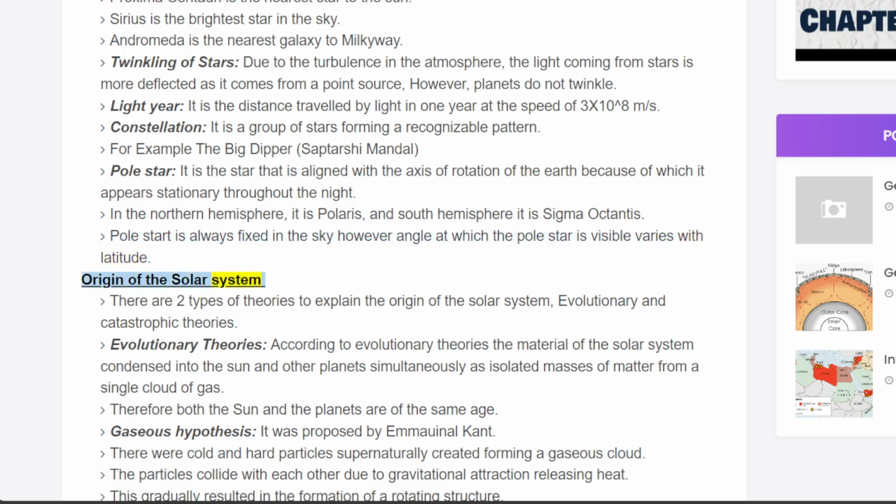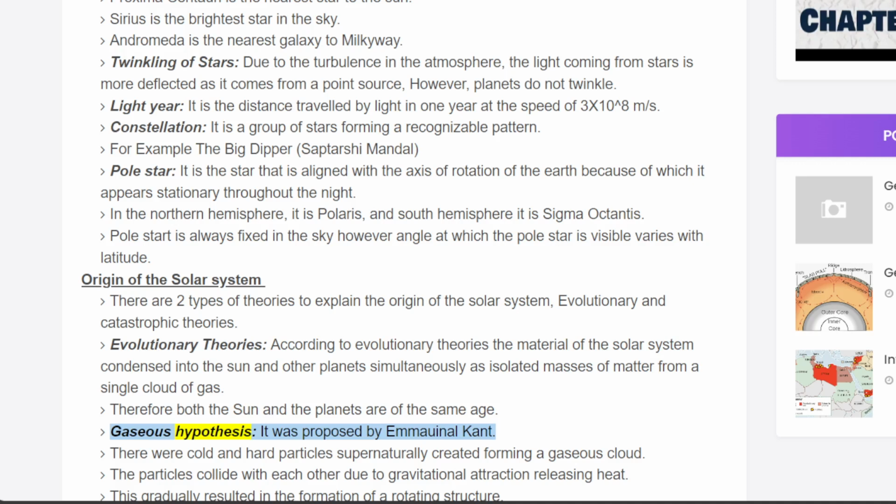Origin of the solar system. There are two types of theories to explain the origin of the solar system: evolutionary and catastrophic theories. Evolutionary theories. According to evolutionary theories, the material of the solar system condensed into the Sun and other planets simultaneously as isolated masses of matter from a single cloud of gas. Therefore both the Sun and the planets are of the same age.